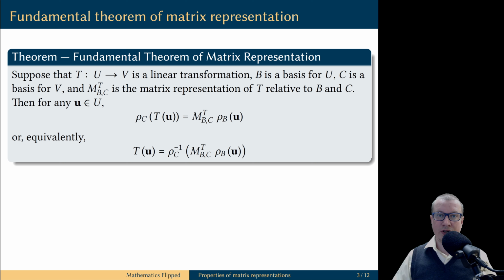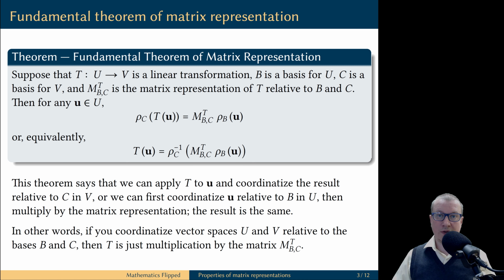The vector representation rho C is an invertible linear transformation, so we can also apply the inverse of rho C to both sides of the first equation to obtain the second equation. It says that to compute the value of the linear transformation T on this vector u, we could coordinatize this vector in the vector space U, then multiply by the matrix representation, and finally uncoordinatize this column vector back into the vector space V. The result is the same as applying linear transformation T to the vector u.